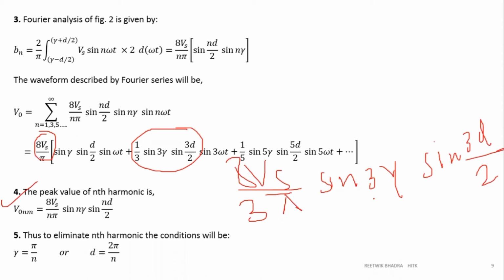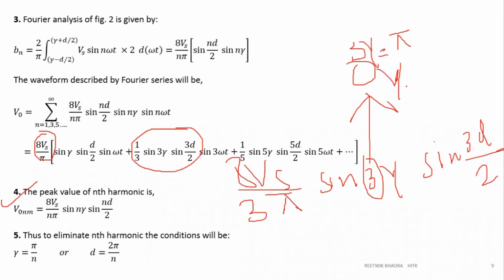Okay, so in order to make this magnitude 0, I can substitute this as 0, right? So sine 0. I'll not take the first value, I'll take sine pi only, because in multiples of pi sine is 0. So sine 3 gamma is equal to sine pi. I'll not write n pi, because n will be confused over here. So I can write 3 gamma is equal to pi. You can understand it like the last calculation only.